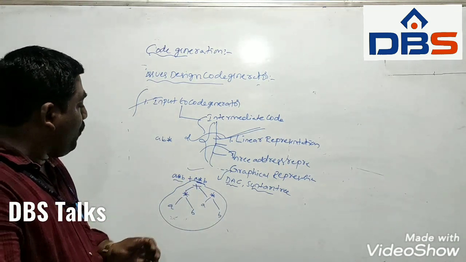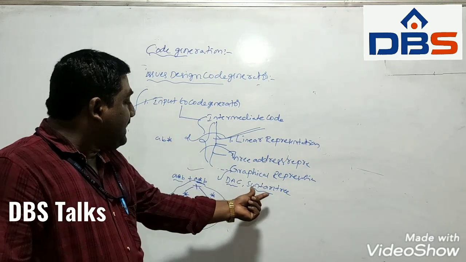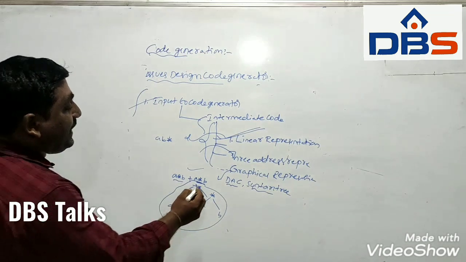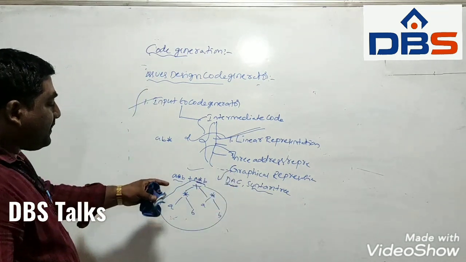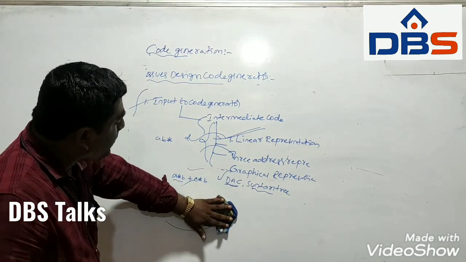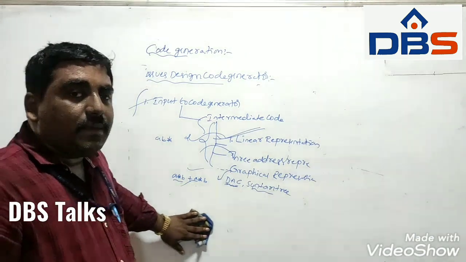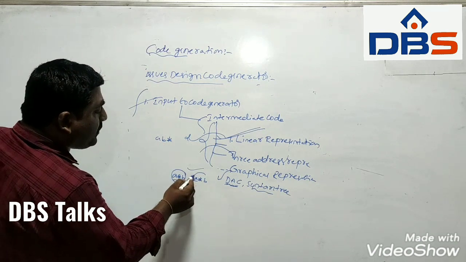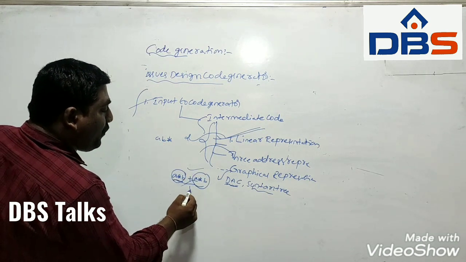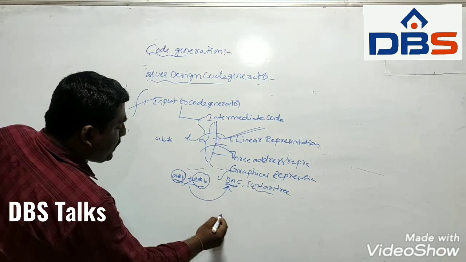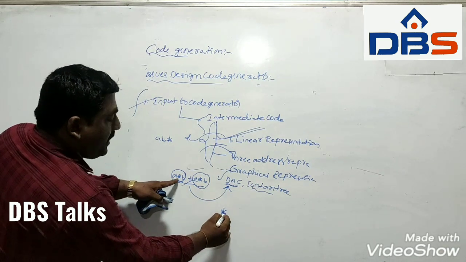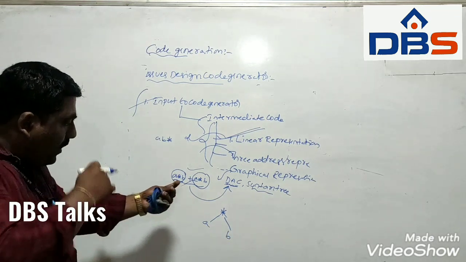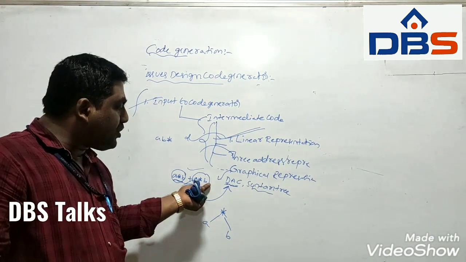So we can give the syntax tree as input to the code generator. Directed acyclic graph, for the same example, means the common sub-expressions are eliminated. Here the common sub-expression is A star B. If we draw the directed acyclic graph, star is the operator, A is the left child, B is the right child. Again we have the same sub-expression, A star B, and there is no need to calculate A star B again.